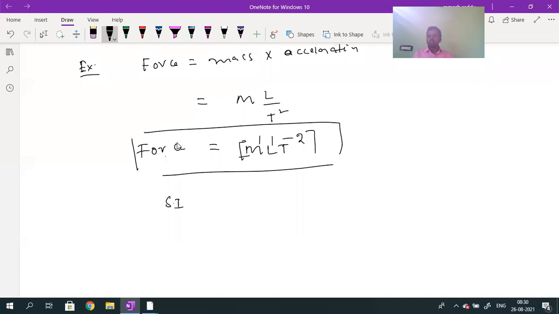So what is the SI unit? Mass SI unit is kilogram, length SI unit is meter, and time SI unit is second square. Kilogram, meter, second square. So that is the dimensional formula.